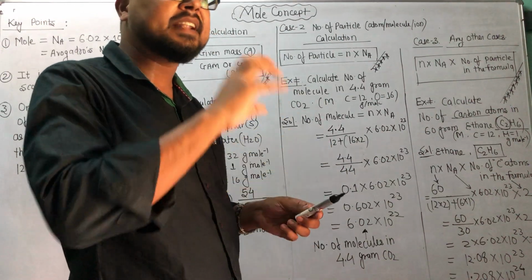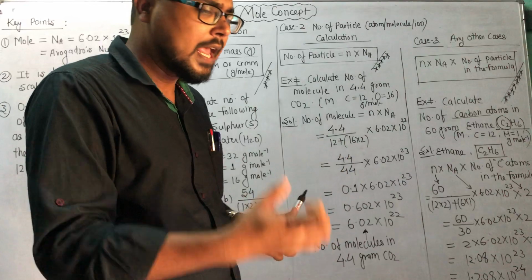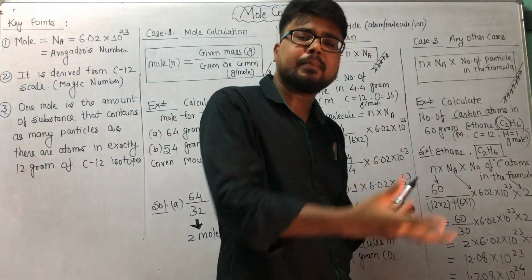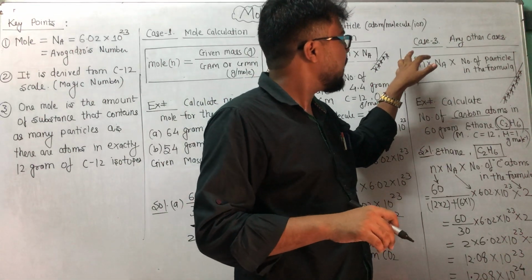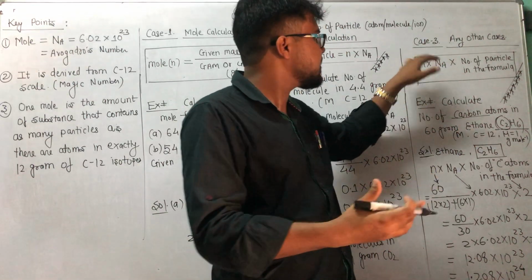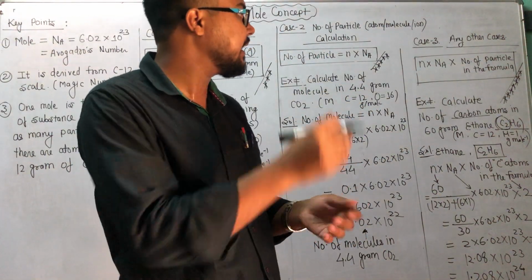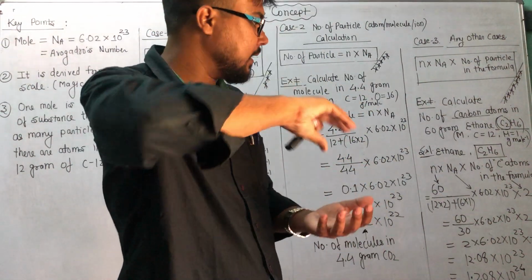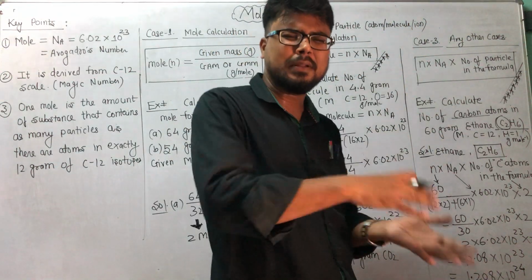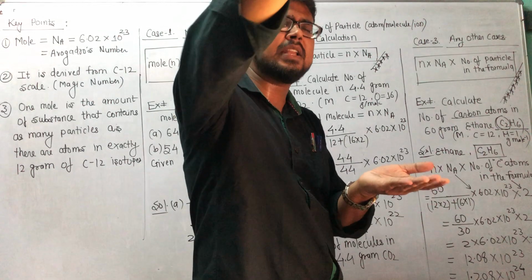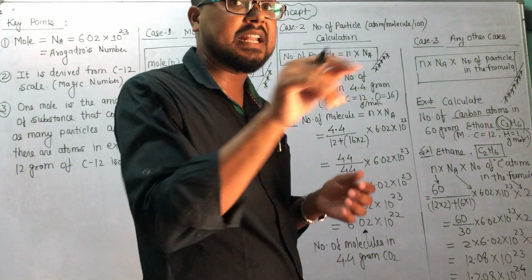And if there is a little doubt, some conceptual question, some tricky or twisted question, and I have to calculate it anyhow, at that time I will use the other case's formula, that is case 3: n into N_A into the number of particles in the formula. The particle can be an atom, ion, electron, or proton. The question can be very tricky when he is asking about the inside of that particle, correct?